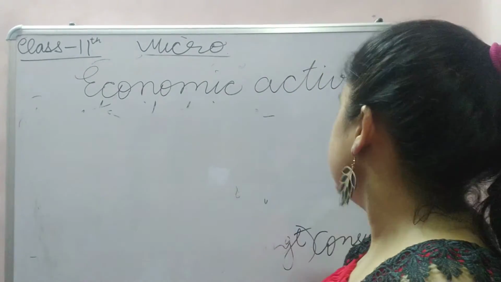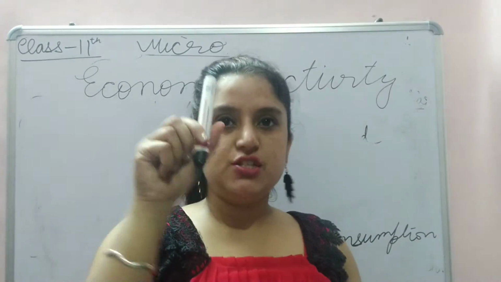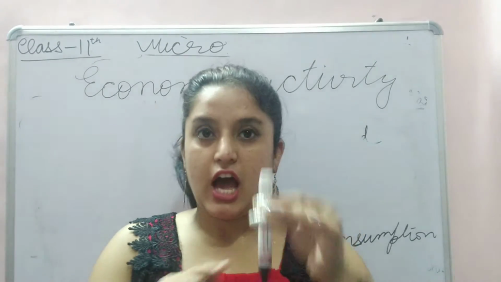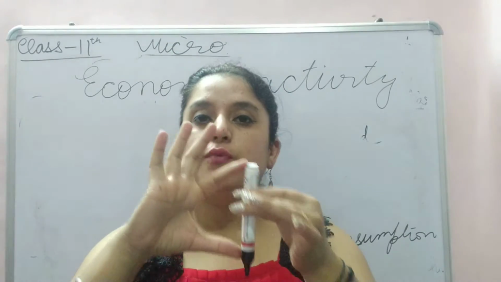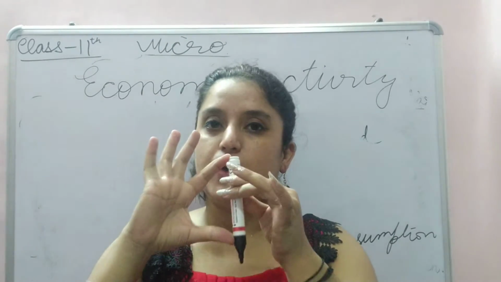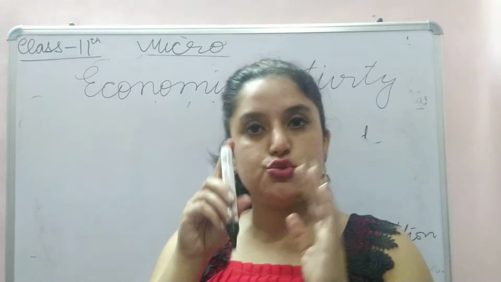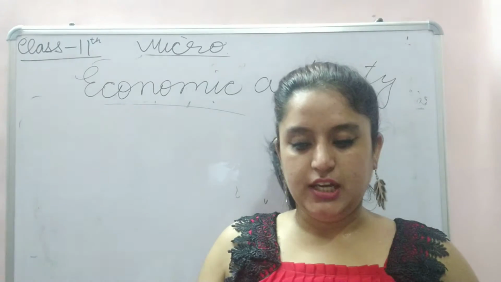So what happens? There will be exchange. Suppose I am selling this marker and I feel its worth is 25 rupees. I will be charging 25 rupees from you. The worth will be in monetary value. So setting the exchange rate, how exchange takes place, is also a part of economic activity.